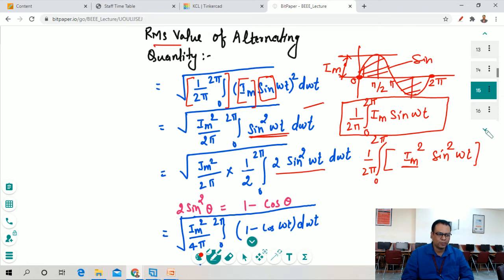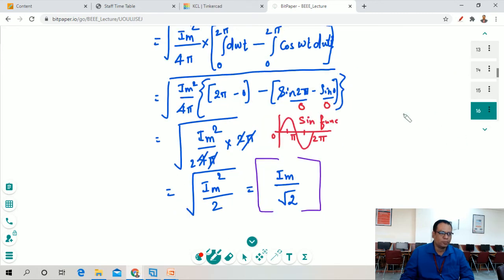We put this formula in the equation and it becomes 1 minus cos of 2 omega t, d omega t. Next we will discuss how the limits can be put in this equation. Here we integrate d omega t and cos of omega t, and we get the limit 2 pi minus 0, and here sine 2 pi minus sine of 0.